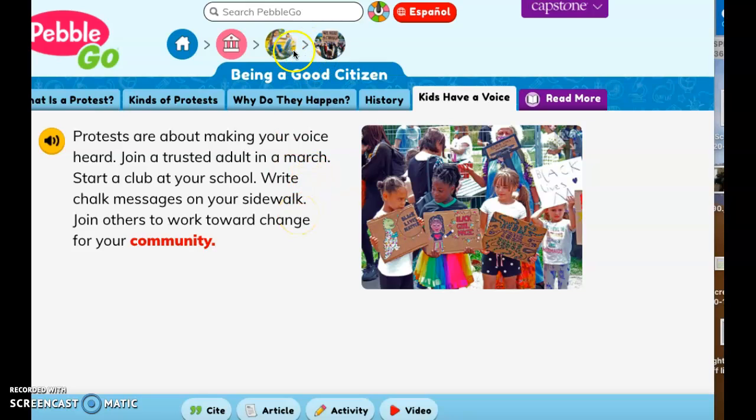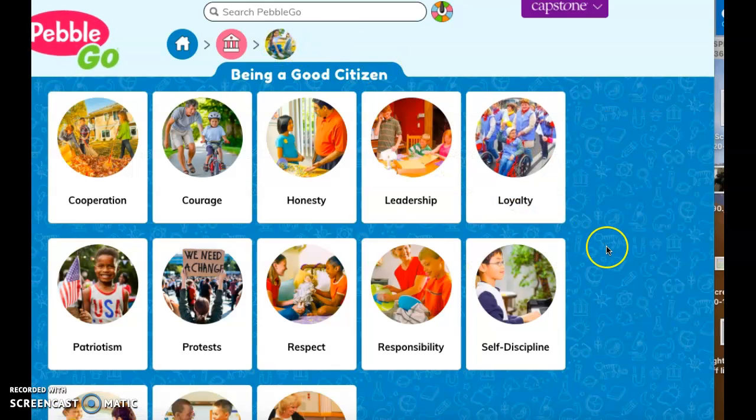and then when you're finished, let's say you're done reading about protests, if you look at the top, you can just click Being a Good Citizen to go back and choose another topic. Okay, so you'll do this 3 times, and then you're going to share with me which topics you read about and something you learned from each one. And that is it.